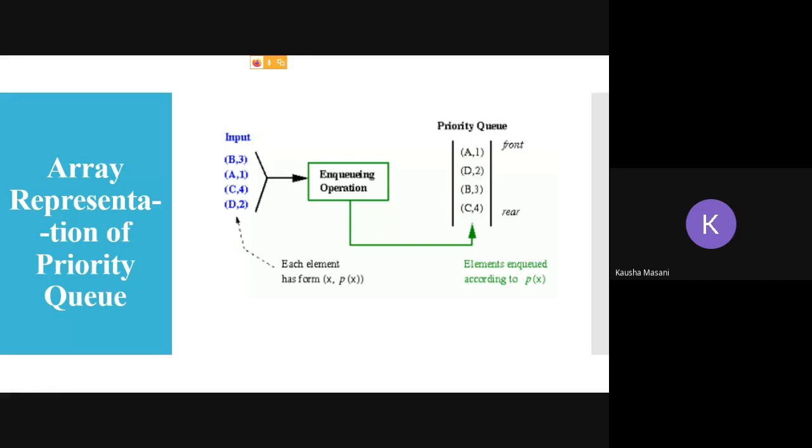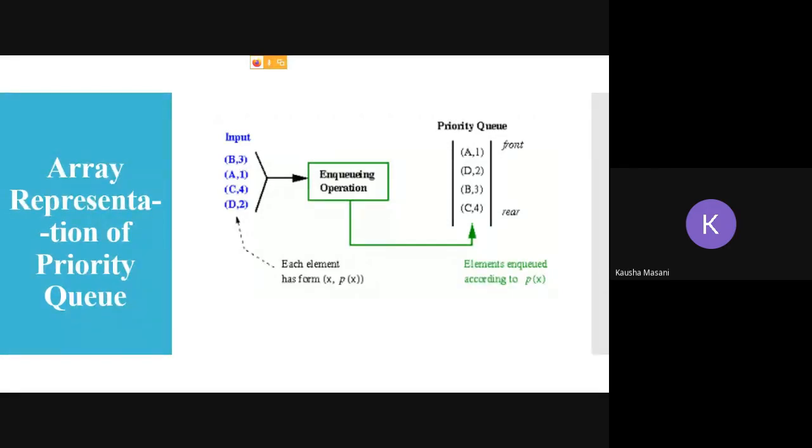This diagram shows you how you are going to input your given values and your priority values, and with the help of NQ operation, how the priority queue is maintained. Suppose you are giving input B of 3, A of 1, C of 4, D of 2.